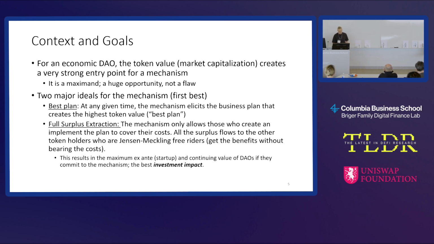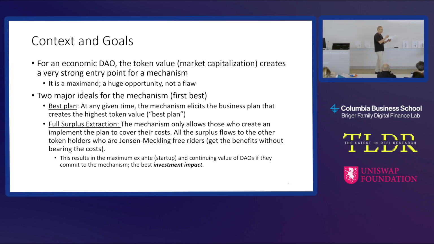These other token holders, we would call them Jensen-Meckling free riders. They're sitting there, they have ownership in something, they're not making any effort. The control party is doing all the effort and spending all the cost. So think about this. How many people in this room are Jensen-Meckling free riders in some investment? Like you have a stock, you have a crypto, and you're not really doing anything, you just own it. How many people are Jensen-Meckling free riders? Should be everyone, okay? All right, and so we're giving everything to you.